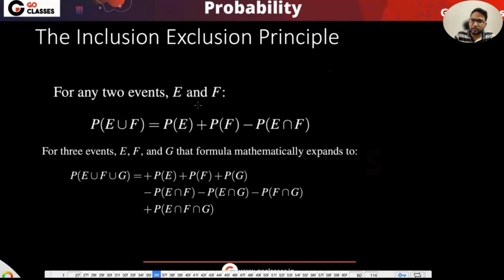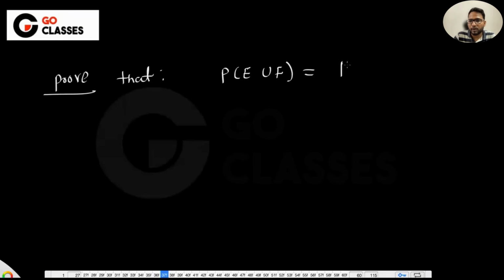The inclusion-exclusion principle says that probability of E union F. Can anyone tell me what E union F is? It is an event. Everything has to be an event. If E is an event and F is an event, then E union F has to be an event. That says that it is equal to probability of E plus probability of F minus probability of E intersection F. So let's prove this formula. That's what my inclusion-exclusion principle says.